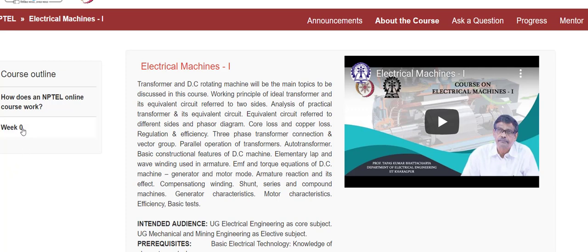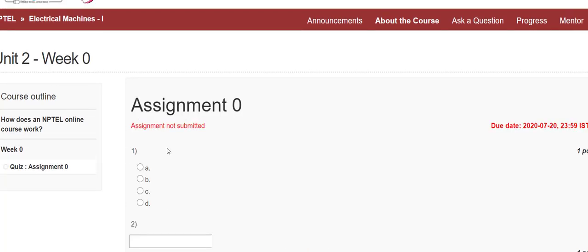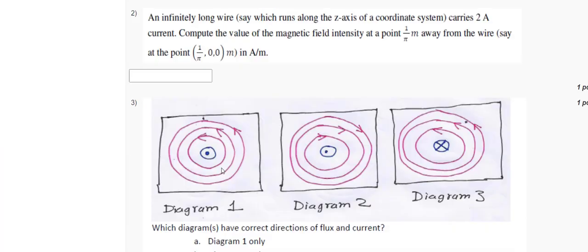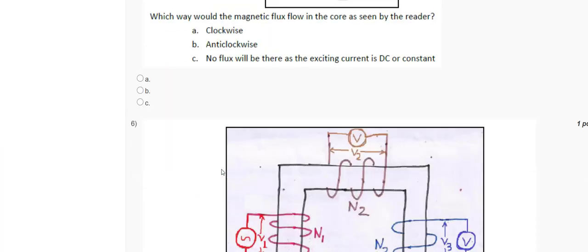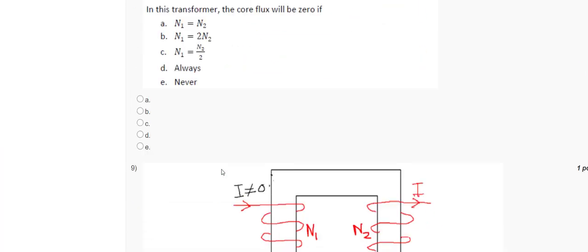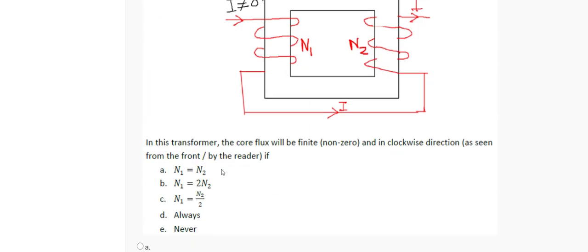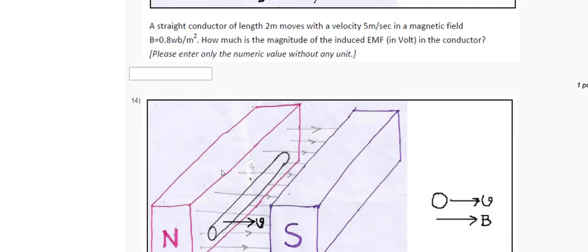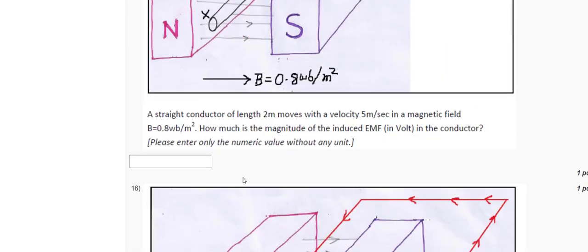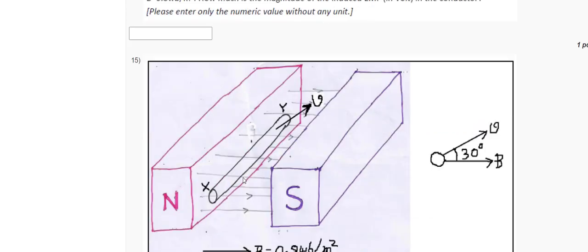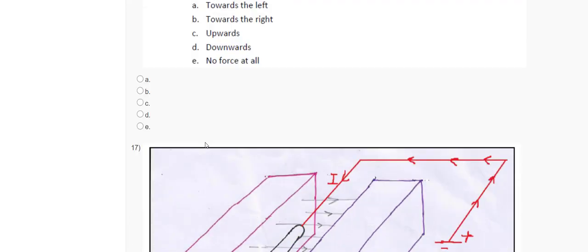Suppose the week 0 assignment is given, so register for this course, electrical machines 1, which is in the semester. You see here the assignment is given, so you can solve this. The solutions will be uploaded, and you can ask your doubts also. If you don't understand the solution, you can ask about the solutions also. This is the week 0 assignment. So you can taste the subject.